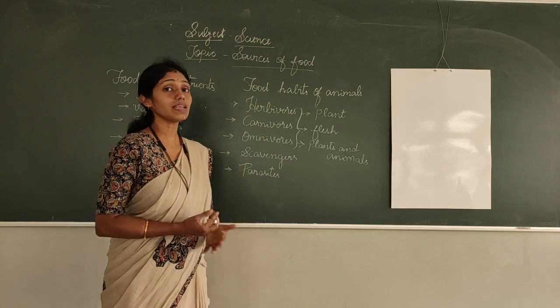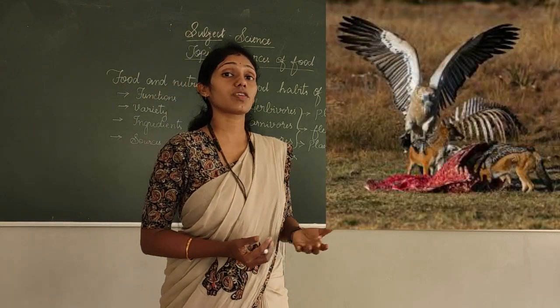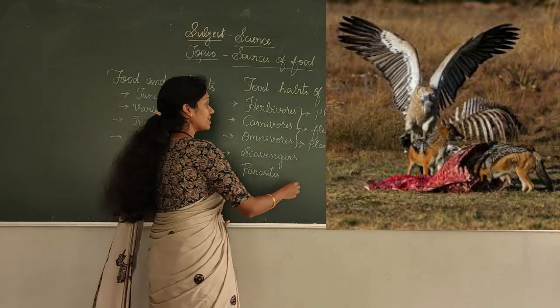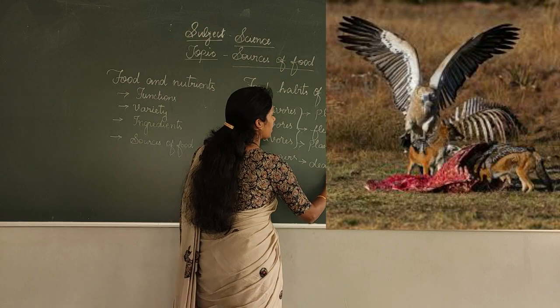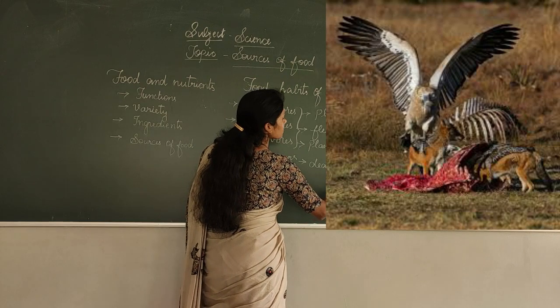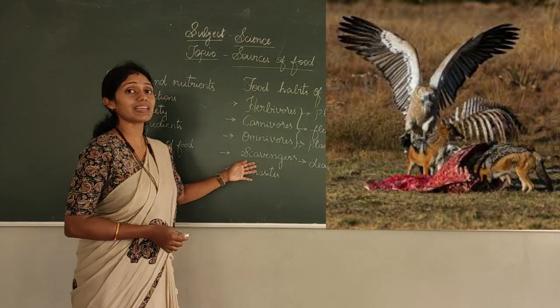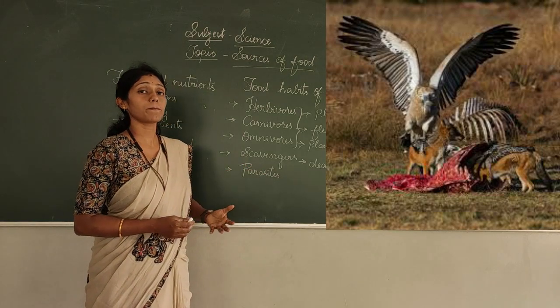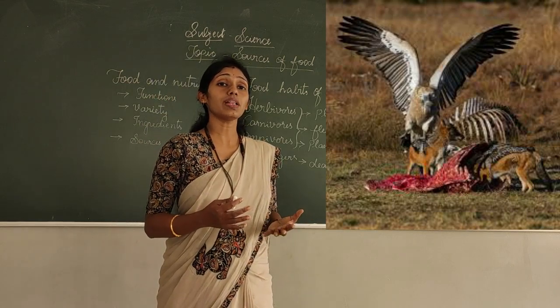And then comes the scavengers. What do you mean by scavengers? Scavengers are the animals which eat the dead animals. So these scavengers help in keeping the surroundings clean, right? What happens if the dead animals lie here and there?